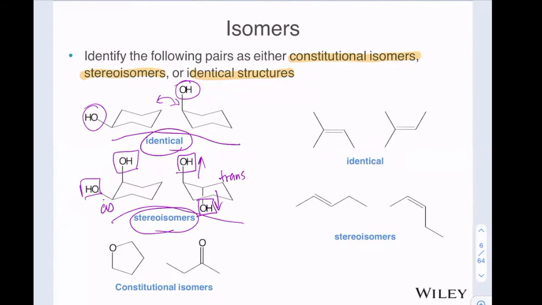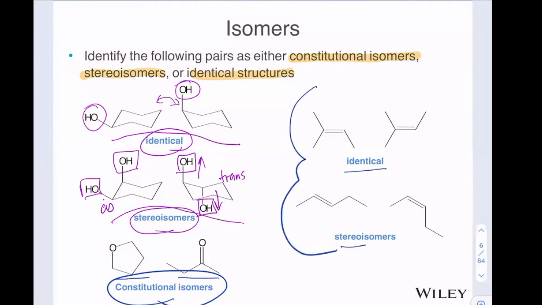And in the bottom comparison down here, we have a cyclic compound with an oxygen and a double bonded oxygen. Each of these has 1 degree of unsaturation. We just have to make sure we have the right number of carbons and hydrogens. Each one of those actually has 4 carbons and 8 hydrogens and 1 degree of unsaturation with 1 oxygen. So those would be considered constitutional isomers. Same molecular formula, different compound. I'm going to let you try these two here on your own. Confirm that these are identical and these are stereoisomers.